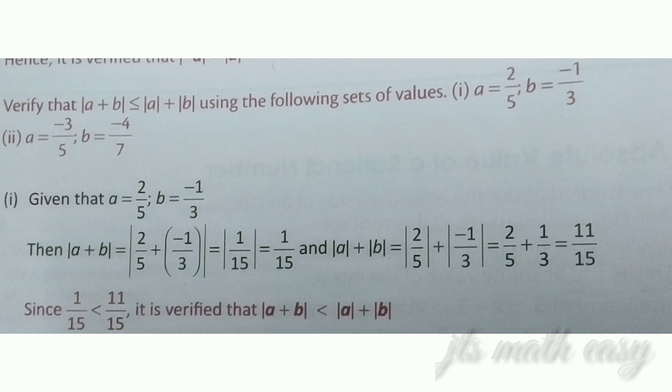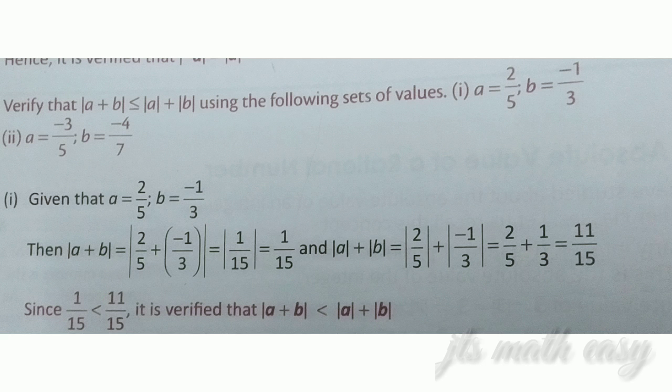And now I just move on to the RHS. RHS we have modulus of A plus modulus of B. So here we have to take the absolute value separately first, and then we want to take LCM. That is the difference for LHS and RHS. For LHS we should take LCM and then we have to apply the modulus concept, and here we should take the modulus first and then we have to do LCM.